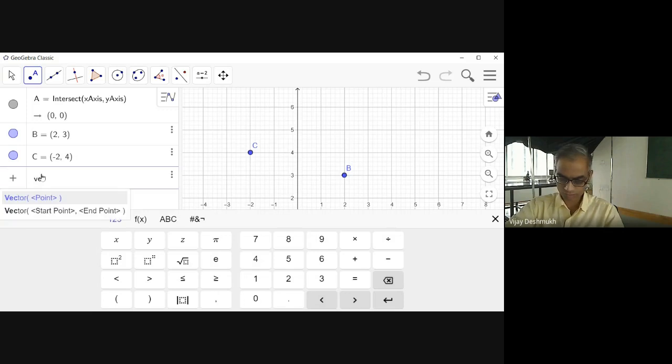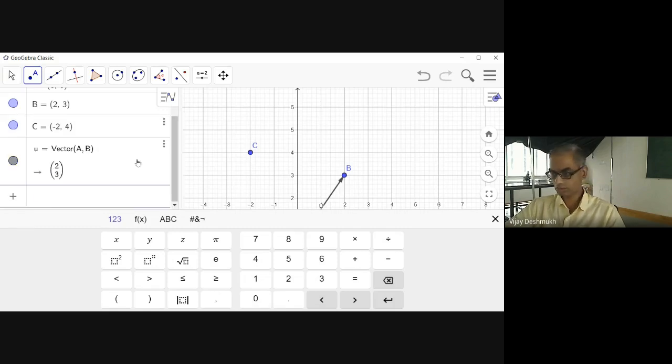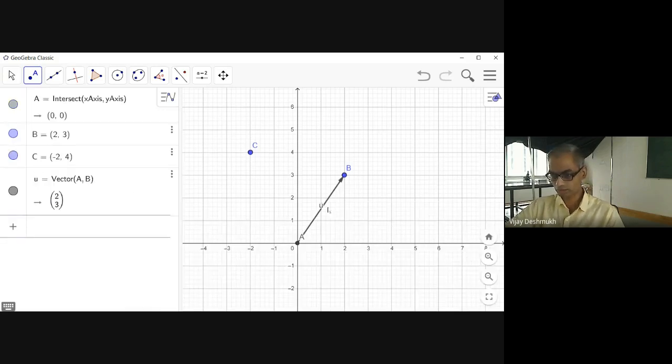So vector from A, comma B. You can see here on the screen the vector u.